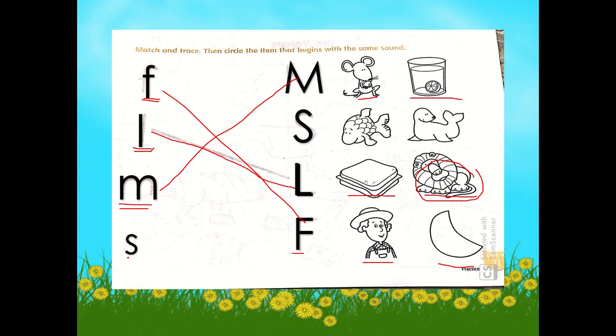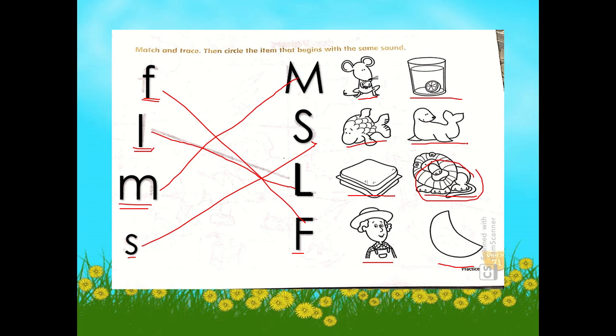And the last one, this is the small letter S. Very good. And the big letter S, let's match it. Good. Now, look at the objects. The objects are fish and seal. Which of these two objects begin with the sound of the letter S? Is it the fish or the seal? Good job, KGs.